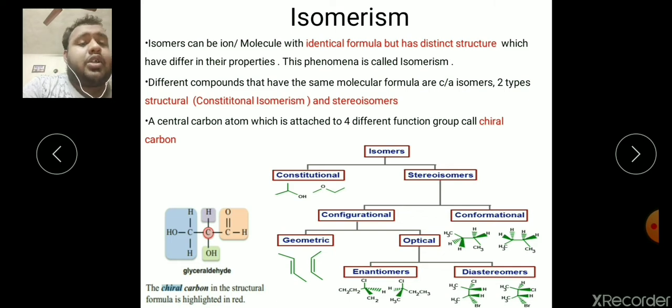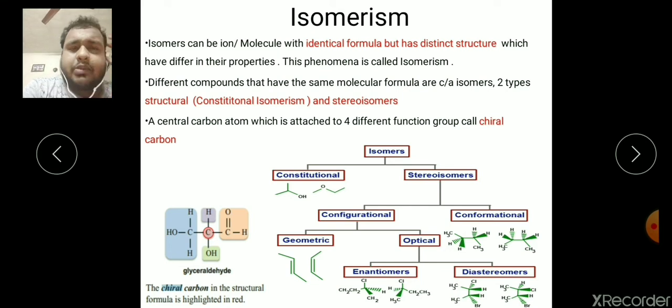Geometric isomers include the cis-trans isomer. Although we will not discuss the cis-trans isomer here, it is one of the important forms, but not very directly linked to carbohydrate chemistry, though it is linked heavily to alkane and alkene chemistry. We will discuss mostly the optical isomers, the enantiomer and diastereomer. This isomerism arises due to the presence of a chiral carbon.